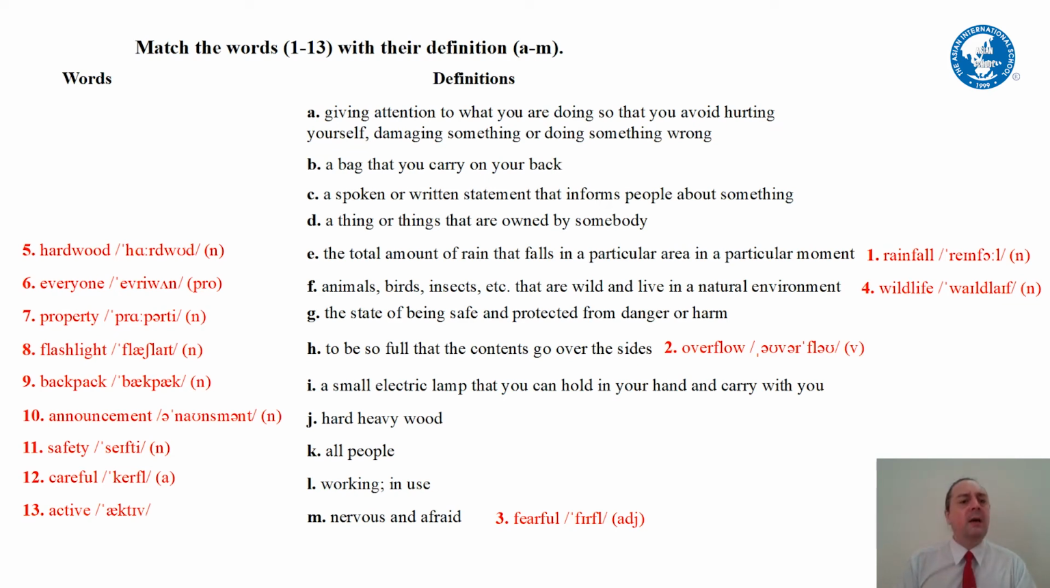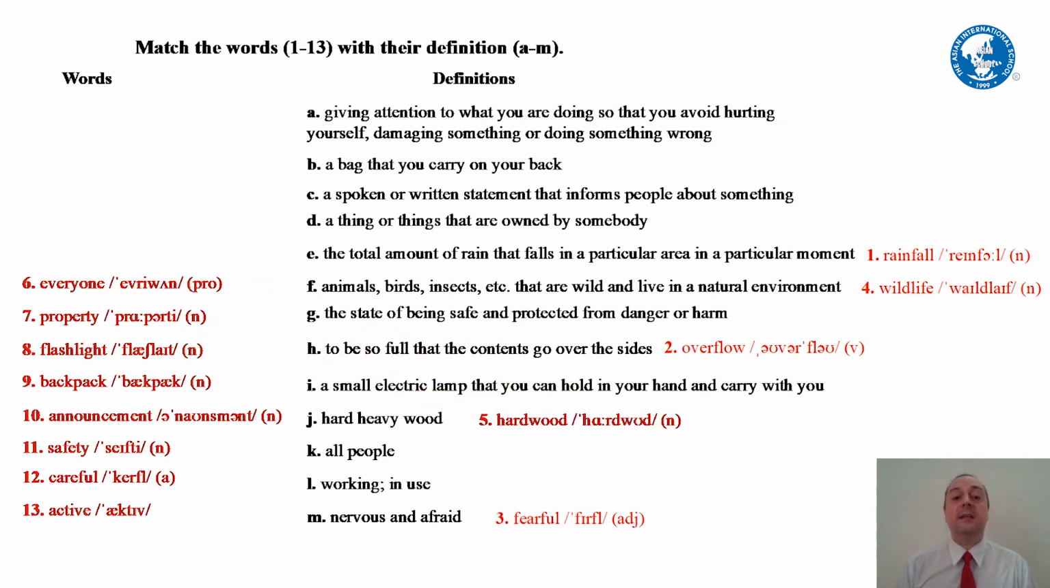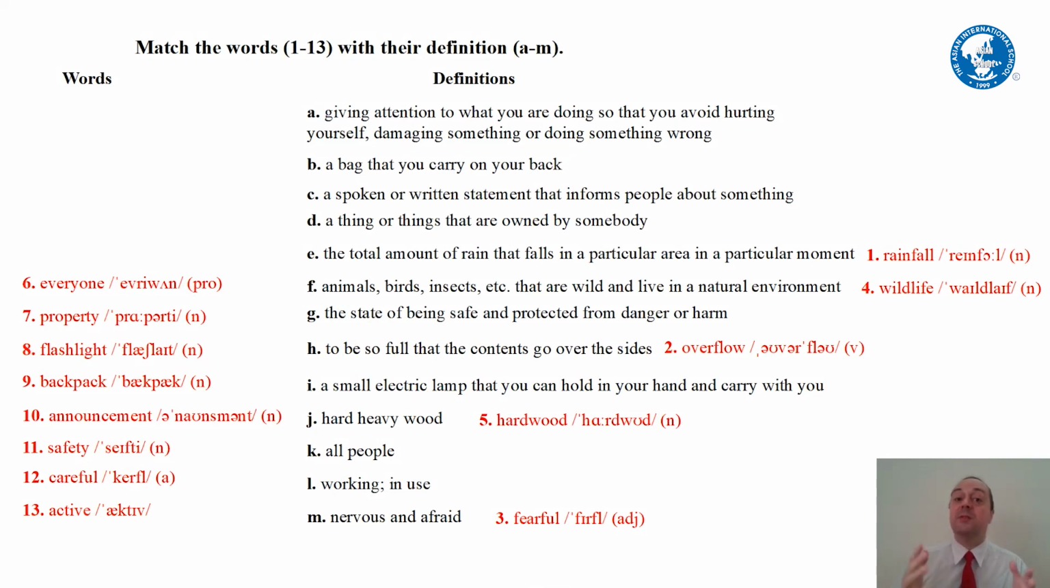Okay, next one. Hardwood. Two words that we know, a compound noun. Hard plus wood. So what is the definition of hardwood? It's a kind of tree that is hard and heavy. Bamboo is not a hardwood. Bamboo is very soft. We can break bamboo, we can cut bamboo. But hardwood is different. An oak tree, a maple tree, a pine tree is hardwood. Okay, next one.